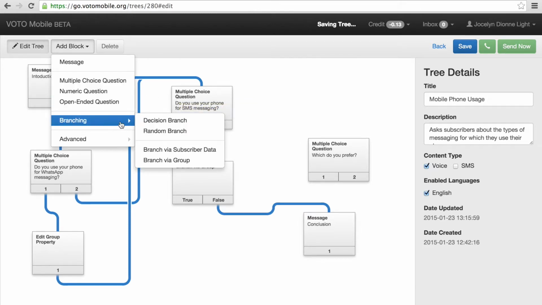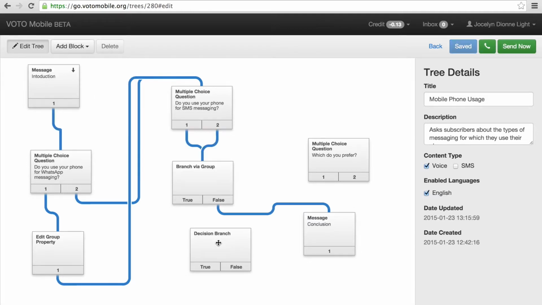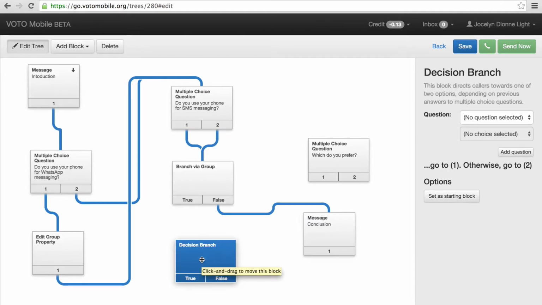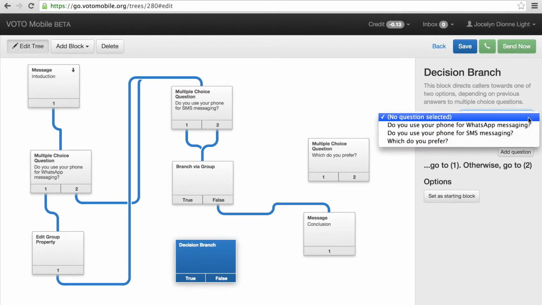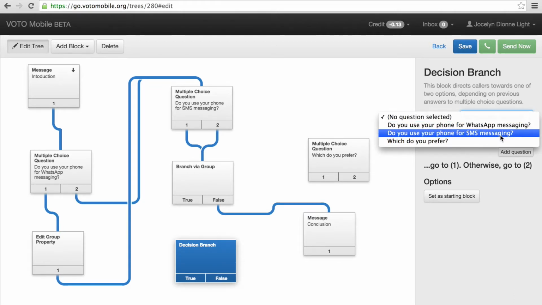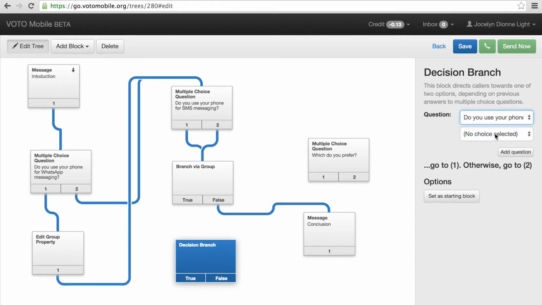Another branching block, the decision branch, will be used for this. The decision branch block is based on a subscriber's answer to a preceding question. In this case, I want to base it on their answer to the question of whether or not they use SMS messaging. If they answered yes to that question, they should follow the path coming out of true.